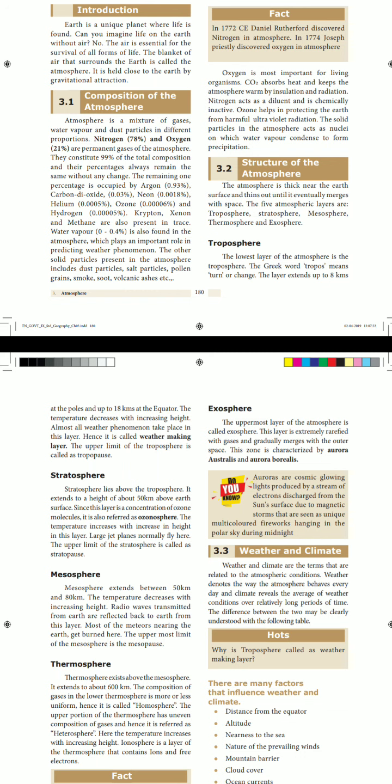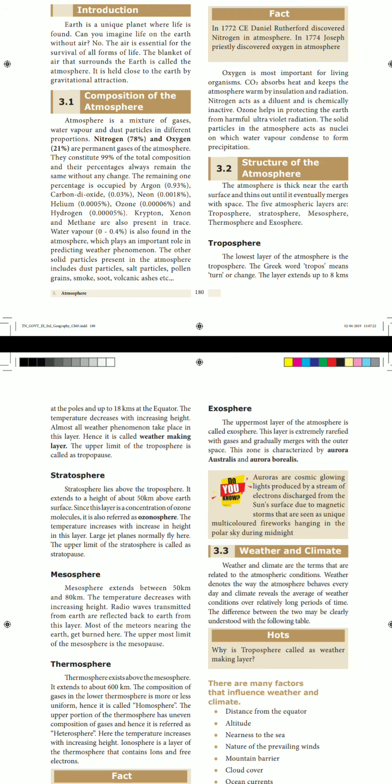The composition of gas in the lower thermosphere is more or less uniform. Here the gases will be uniform, so hence it is called homosphere. So thermosphere is also called homosphere. Why? Because here the gases in the lower thermosphere are more or less uniform. Here the upper portion of the thermosphere has uneven composition of gas and hence it is referred to as heterosphere.